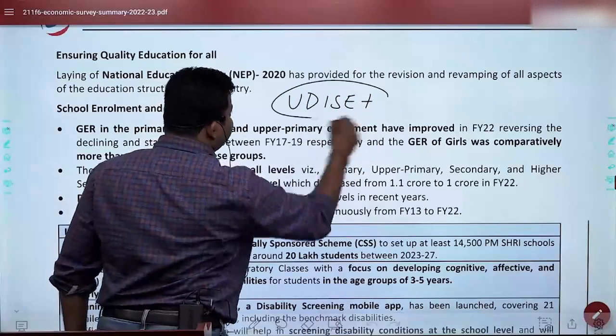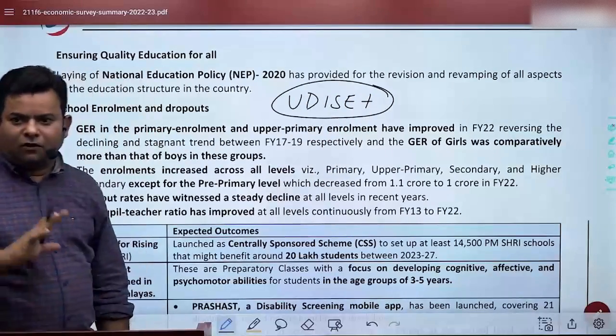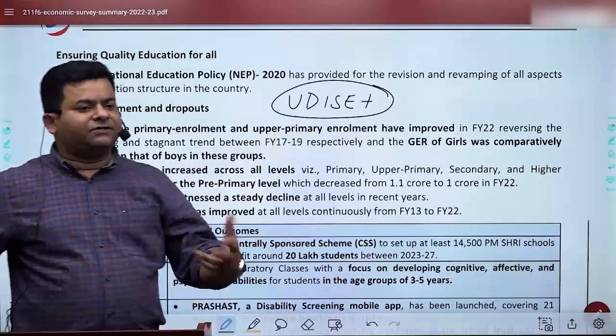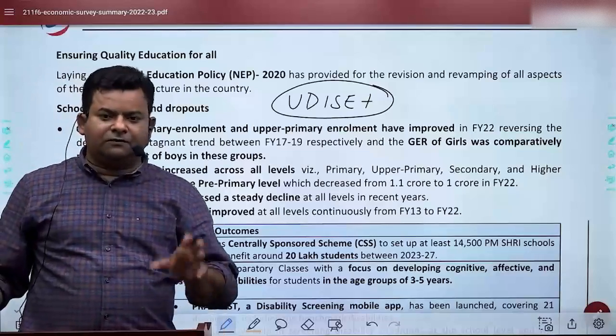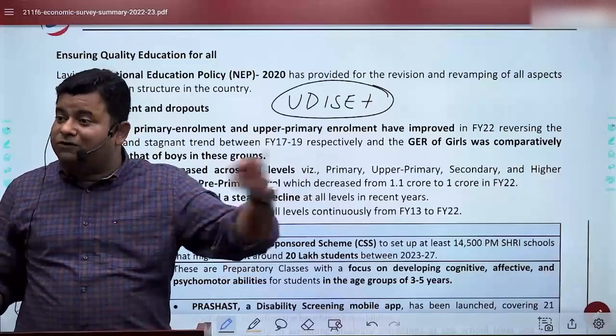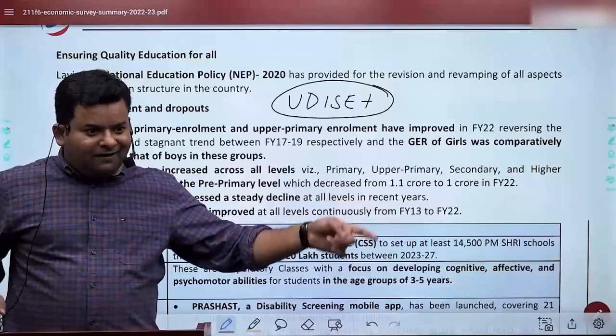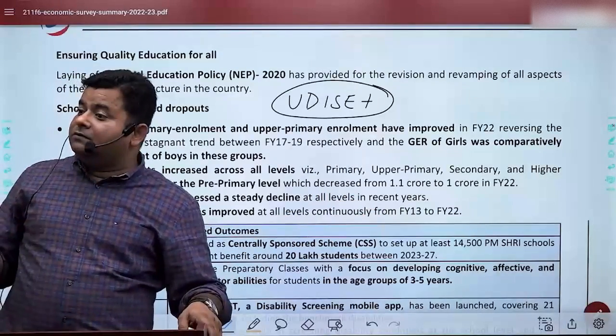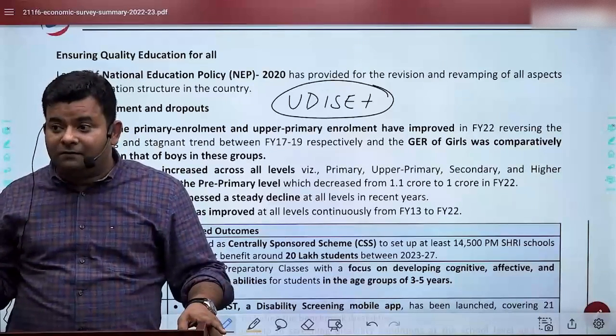UDISE Plus is where the data is completely digital. So now all the data are completely digital. That is unified data for information system on education. This gives the data of GER. Even the primary data is more than 100 now, 103. Clearly indicating how school enrollments are there, though it is not the hallmark of the quality.